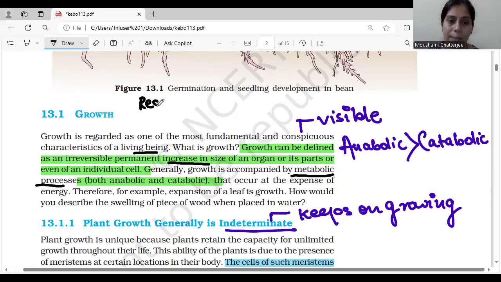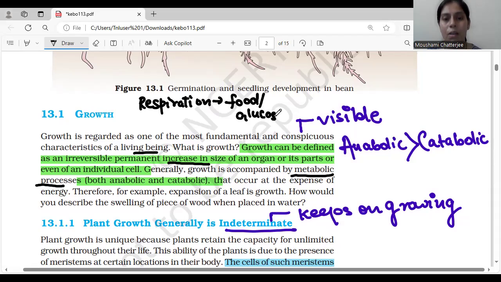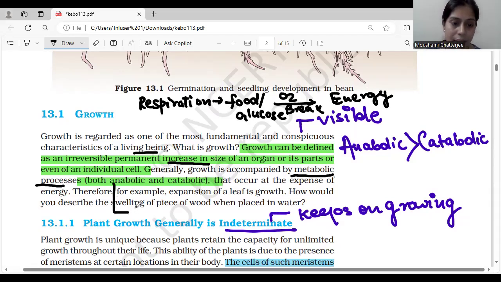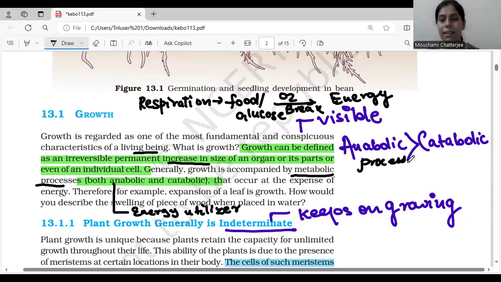Okay. What happens during respiration? We all know that the food is broken down, right? The food, or you can say the glucose, is broken down in the presence of oxygen. We break the glucose in the presence of oxygen to release energy. So energy will be formed in case of catabolic. However, in anabolic, energy is utilized. Just understand, energy is utilized. So we can also say that the anabolic process is happening in a greater ratio than the catabolic process. I hope this is clear.